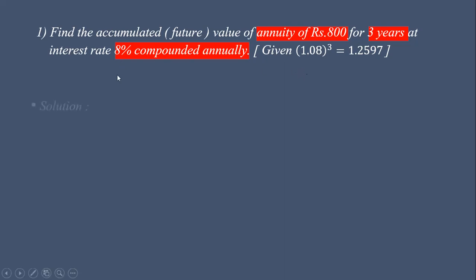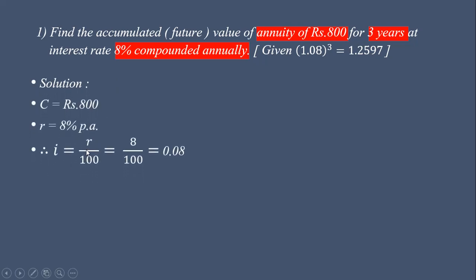Now let us see. So C is equal to rupees 800, rate of interest R% per annum, I is equal to R upon 100 is equal to 8 upon 100 is equal to 0.08. Now the thing which we have to consider here, in this example it is not given whether it is an example of annuity due or annuity immediate.